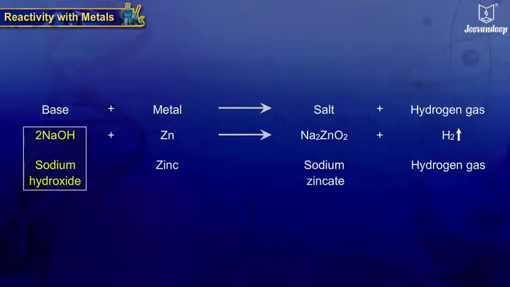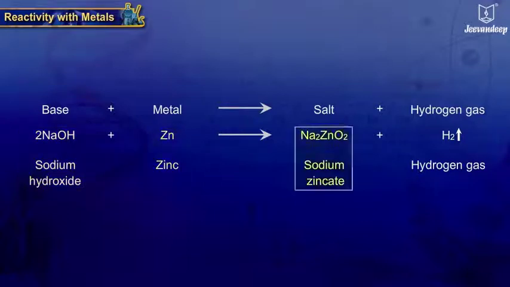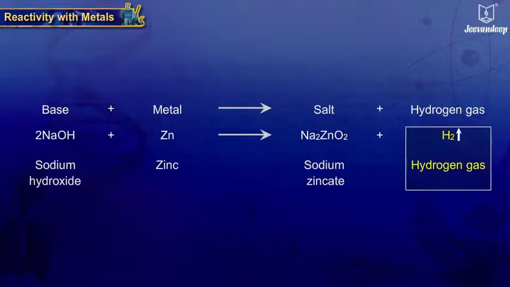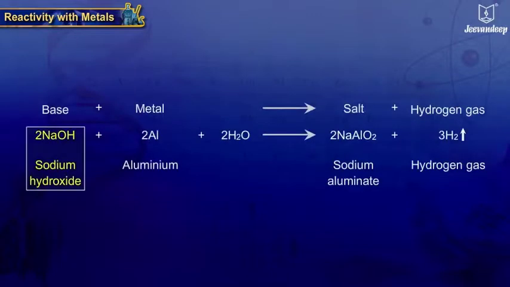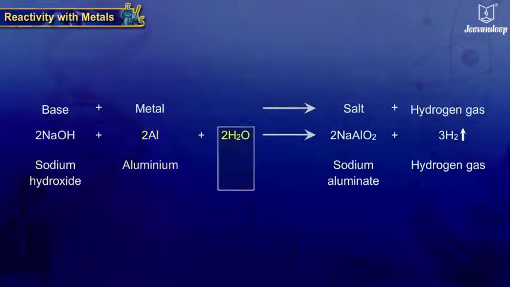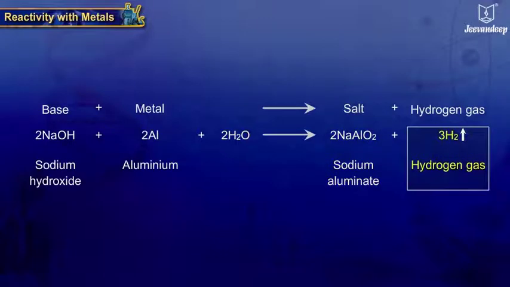Sodium hydroxide, the base, reacts with zinc, giving its salt, sodium zincate, along with the liberation of hydrogen gas. Sodium hydroxide reacts with aluminium in aqueous medium, giving its salt, sodium aluminate, along with liberation of hydrogen gas.